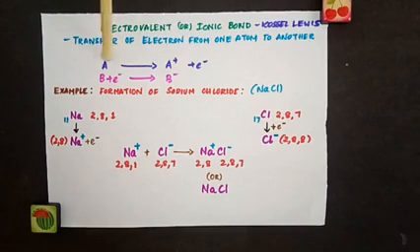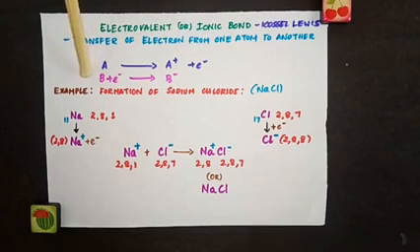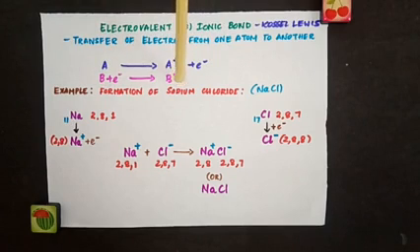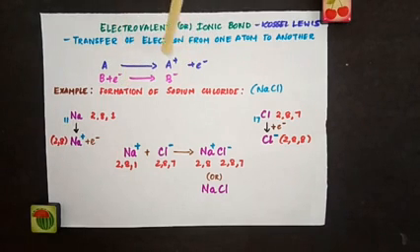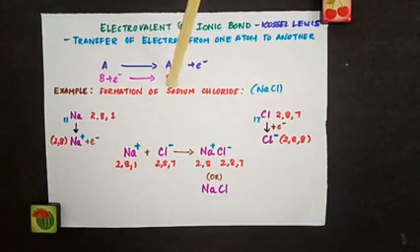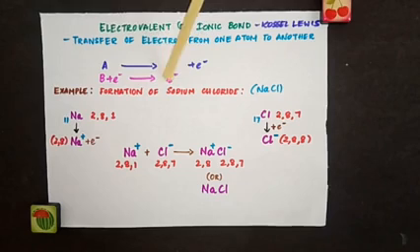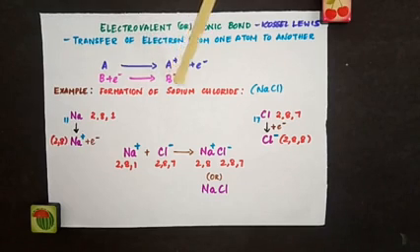So A, when it loses an electron, forms A plus plus an electron, and when an atom accepts an electron, it forms a negative ion, which is called an anion. B plus an electron gives B minus, the atom accepting an electron giving you an anion. So these two oppositely charged particles formed will be attracted to each other by electrostatic forces of attraction, and the bond thus formed is known as an electrovalent or ionic bond.